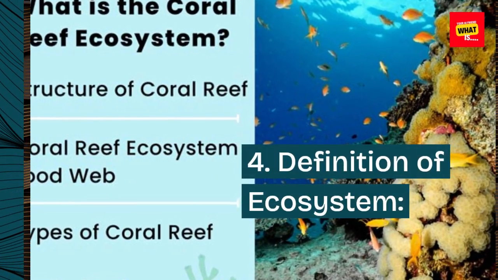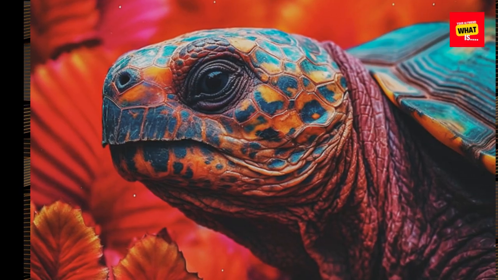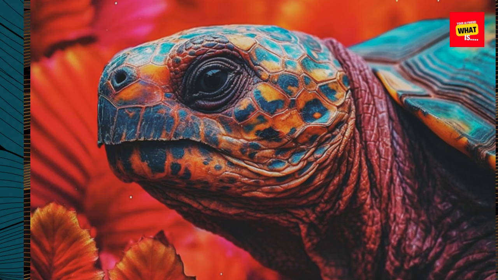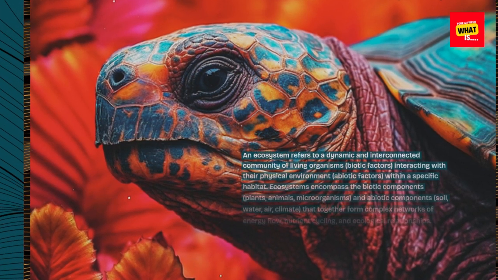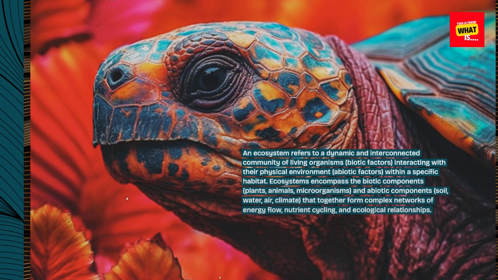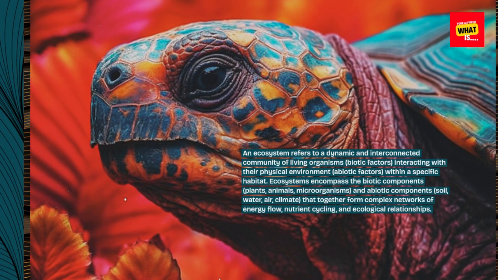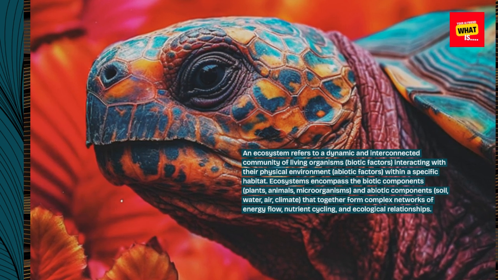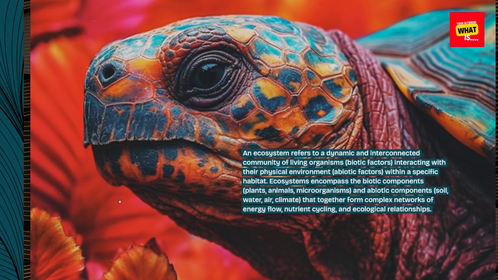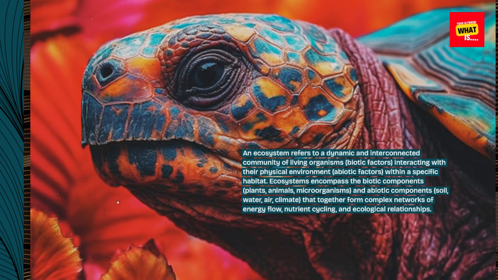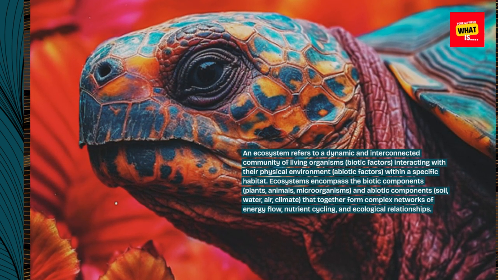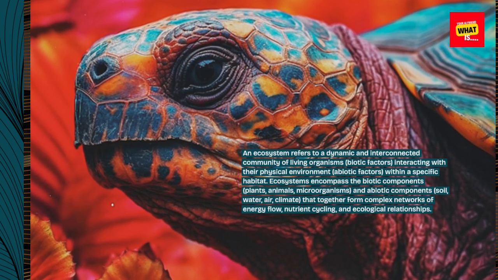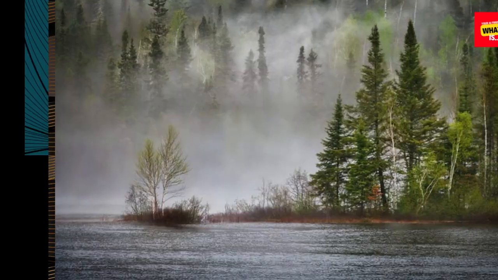4. Definition of ecosystem. An ecosystem refers to a dynamic and interconnected community of living organisms (biotic factors) interacting with their physical environment (abiotic factors) within a specific habitat. Ecosystems encompass the biotic components (plants, animals, microorganisms) and abiotic components (soil, water, air, climate) that together form complex networks of energy flow, nutrient cycling, and ecological relationships.